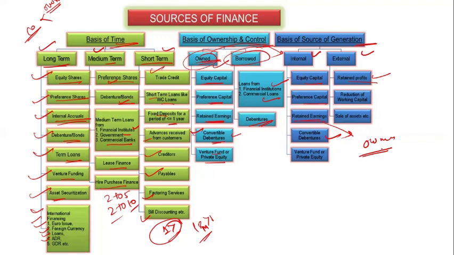I just want to expand my company, so I retain that earning to expand the company.